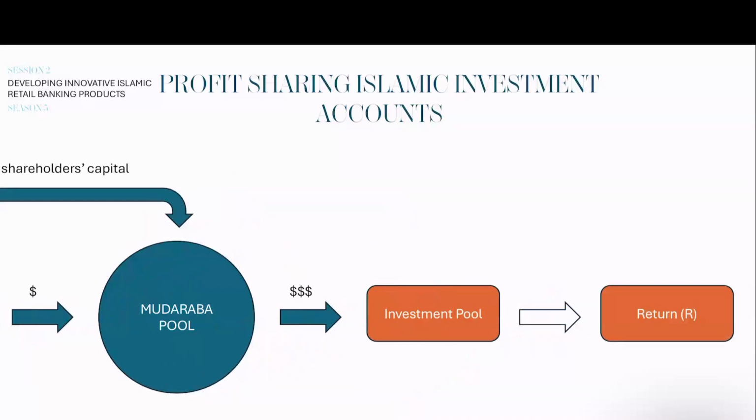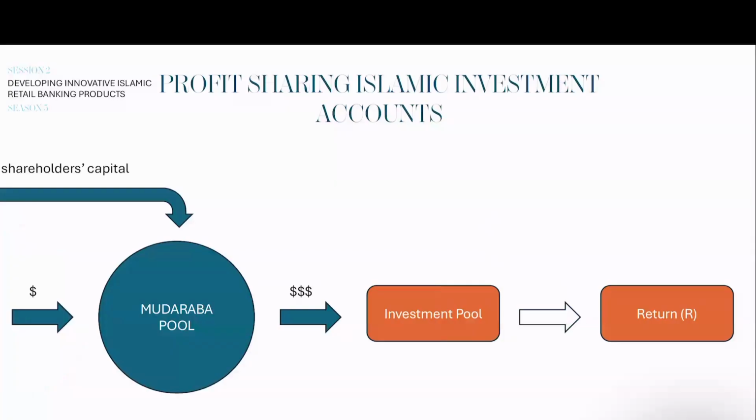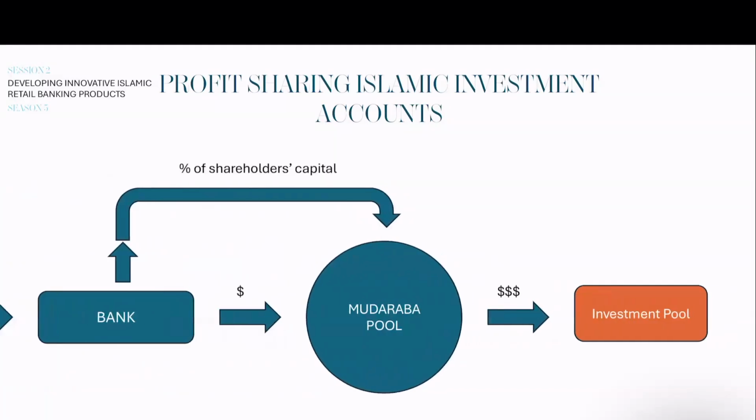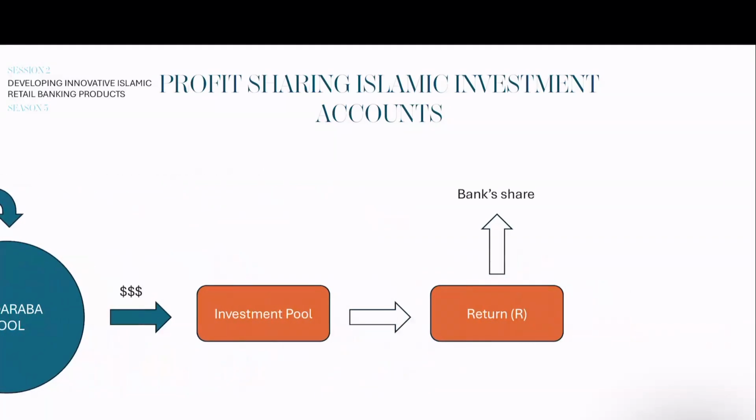So the gross return comes from the investment pool activities, and that return should be partially given to the bank as the bank's share. Remember, the bank is using investment account holders' money and the shareholders' equity. So the return generated by investment activities would be divided between the shareholders and of course the investment account holders as well.